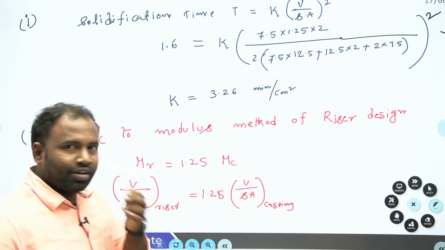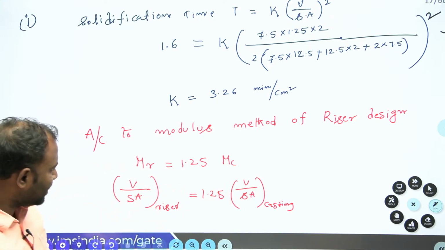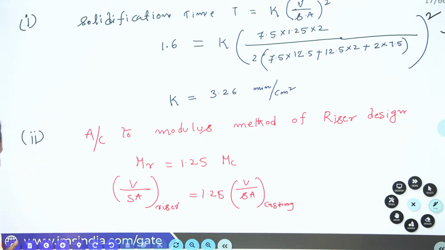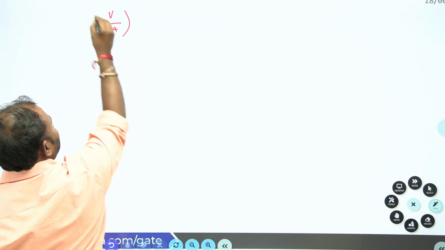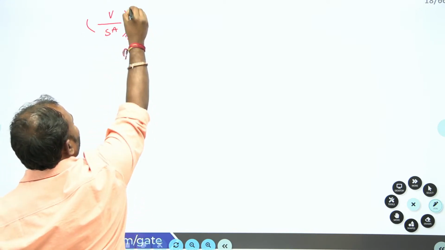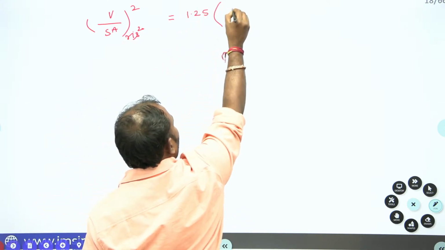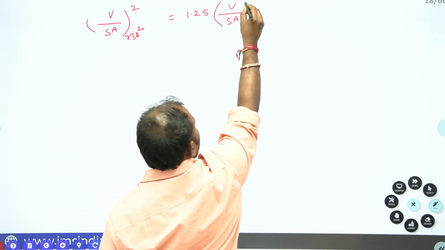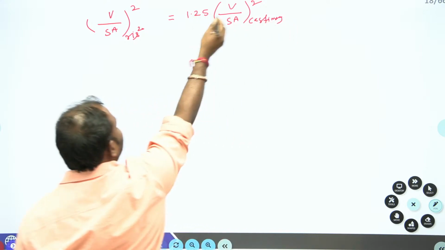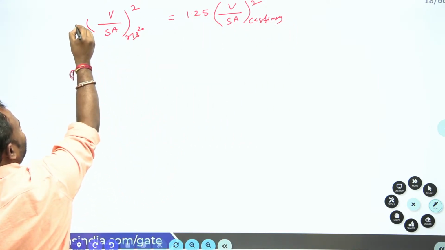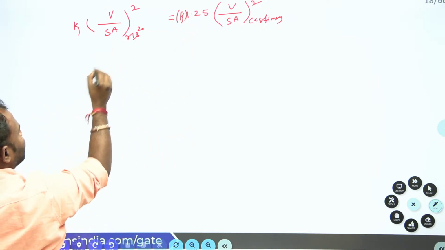Right. Now here, if I take square on both sides, now let us go to the next slide. So volume of the riser by surface area of the riser whole square is equal to 1.25 times the volume by surface area whole square for the casting. Now if I take k on both sides, what happened? It is going to be the solidification time of the riser.